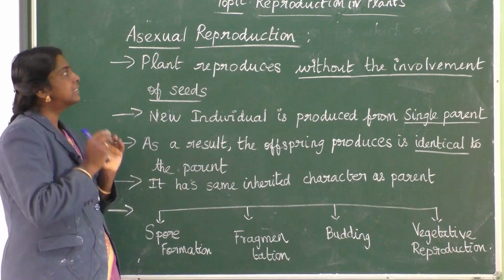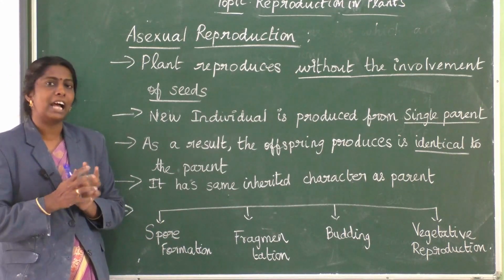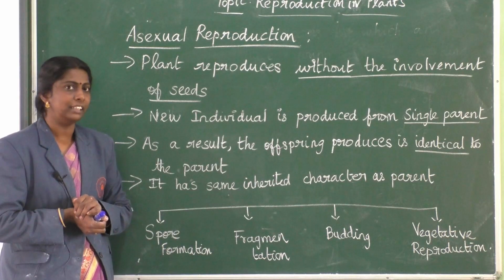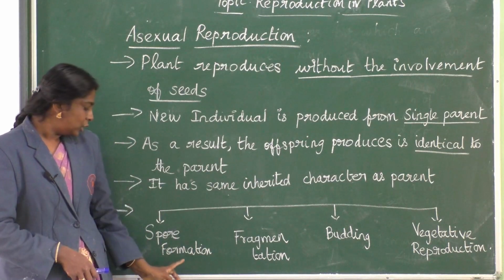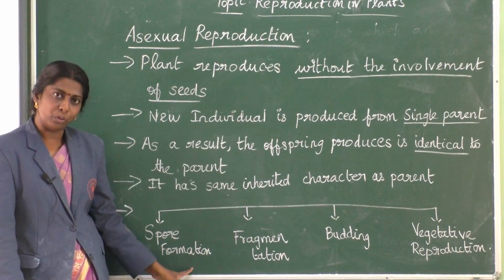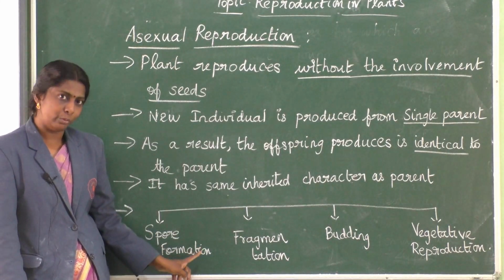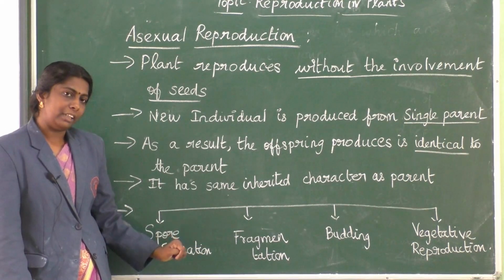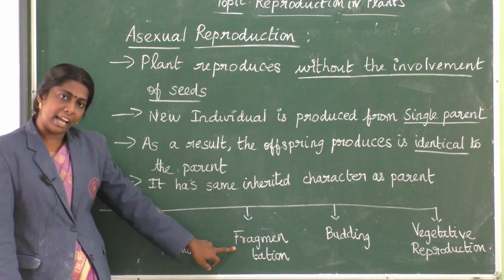Okay. So in this asexual reproduction, there are many methods. We are going to see each and everything in detail. So first thing is about spore formation. Spore formation, as I said, spore is unicellular, is it not? So depending on that, here we get a new plantlet. Second method is fragmentation.